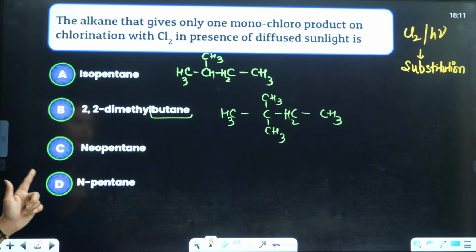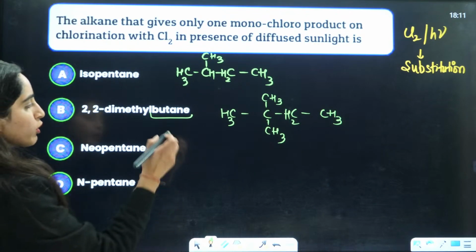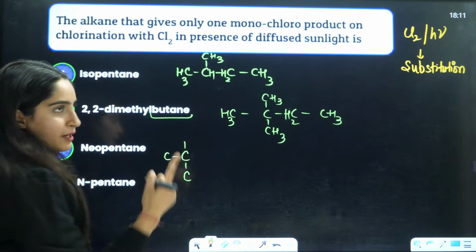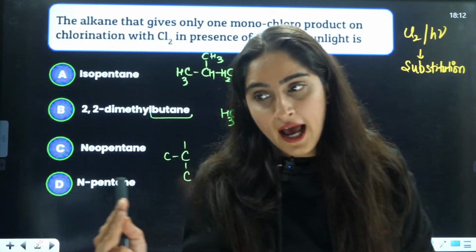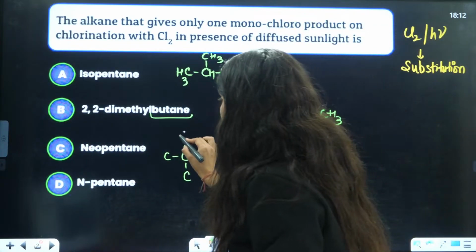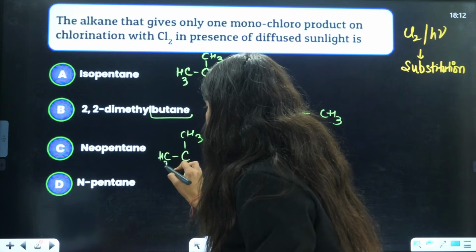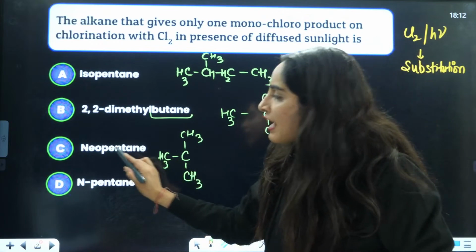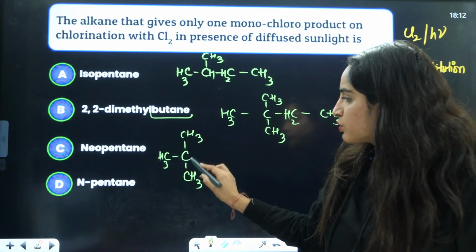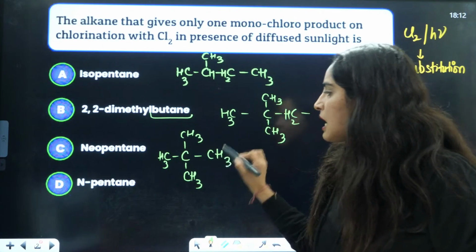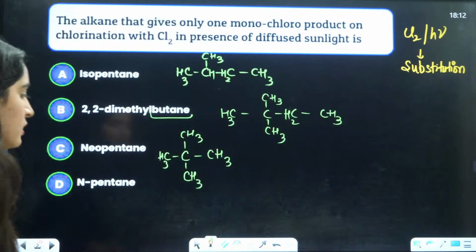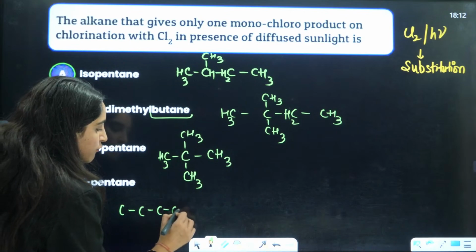2,2-dimethyl butane. Neopentane. If you talk about neopentane, here you will have a carbon with 3 methyl groups attached. That is called neo. So here it will be CH3, CH3, CH3. Then complete the number of carbons. You have 5 carbons in total, so one more carbon will be attached here. Last is n-pentane. n-pentane means normal chain, so it is going to be 1, 2, 3, 4, 5.